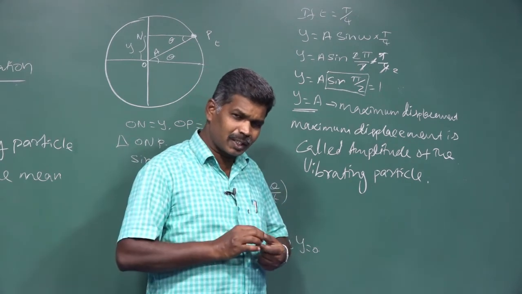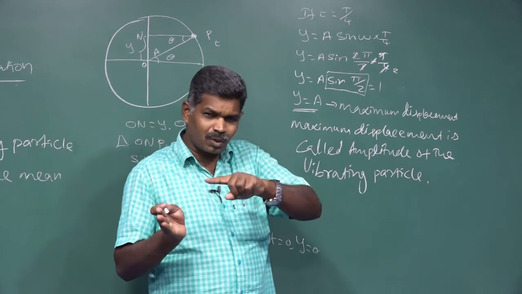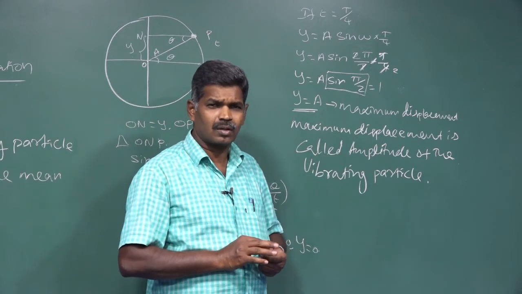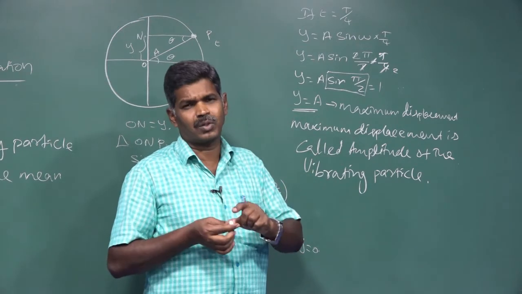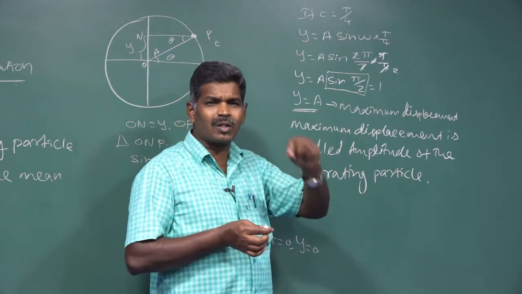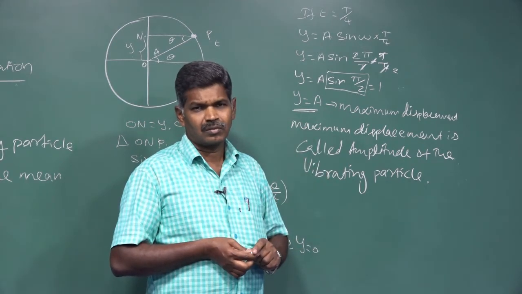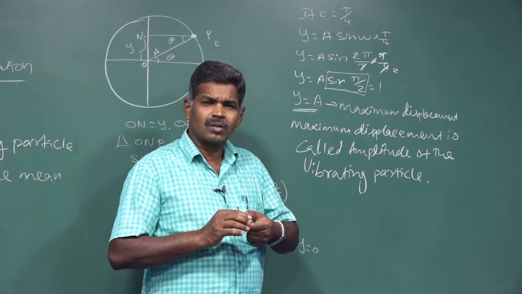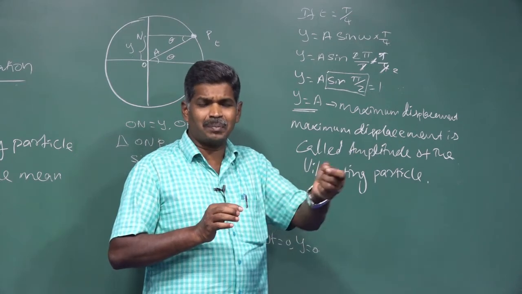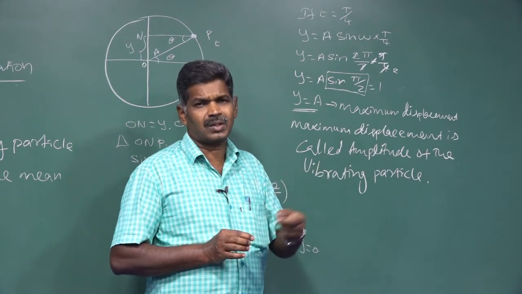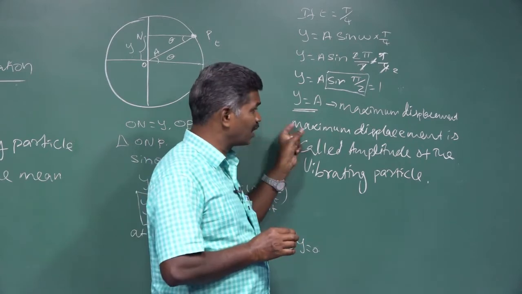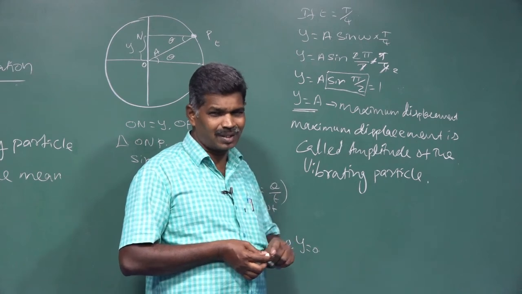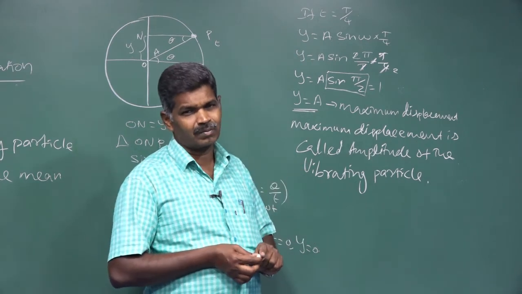Now we are going to see simple harmonic motion compared with other types of non-simple harmonic motion. In a simple harmonic motion, the amplitude always remains constant. But in non-simple harmonic motion, the maximum displacement may change. But in our simple harmonic motion, the maximum displacement is nothing but the amplitude, which remains constant.